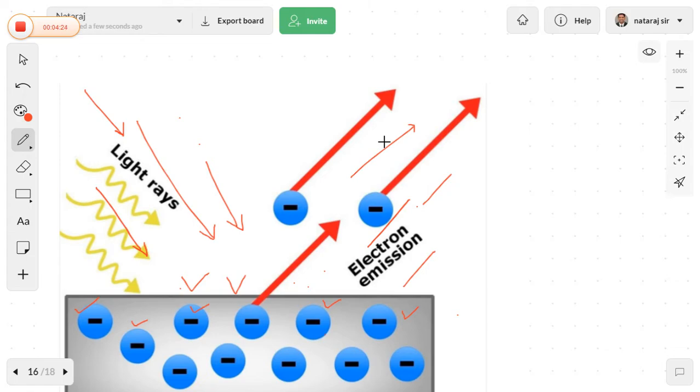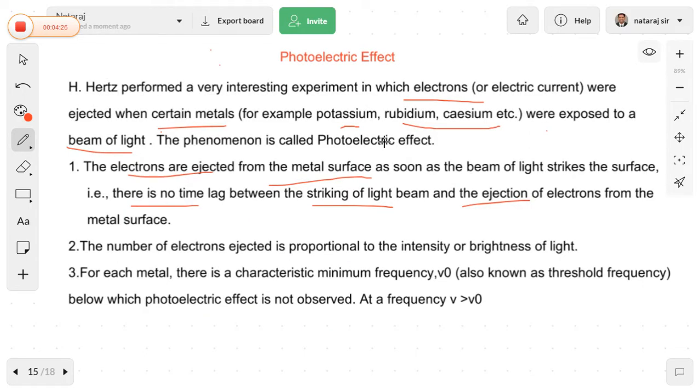Based on these three results, we got a clear idea that there is no time lag between the striking of light and the ejection of electrons, that the number of electrons ejected is directly proportional to the intensity of the light, and that for each metal there is a threshold frequency, which is called ν0.